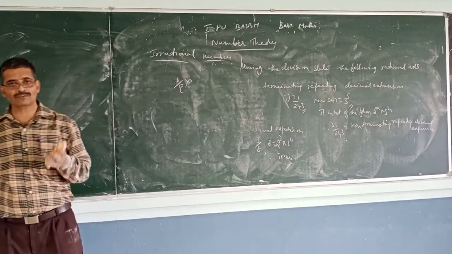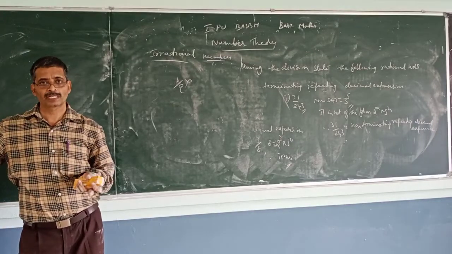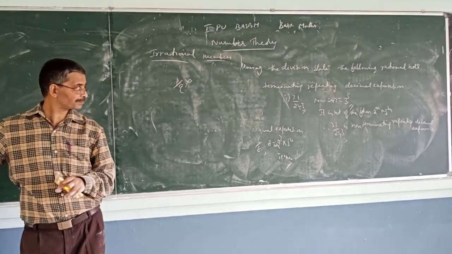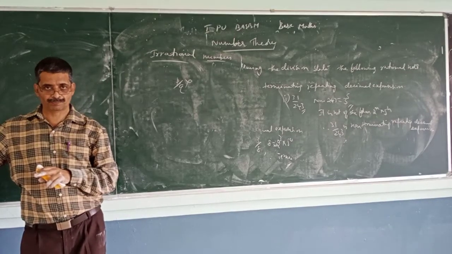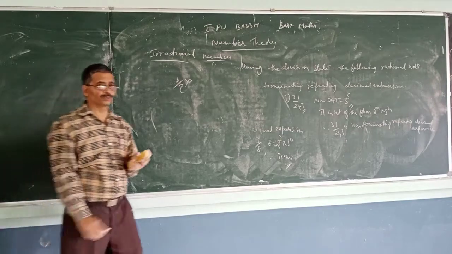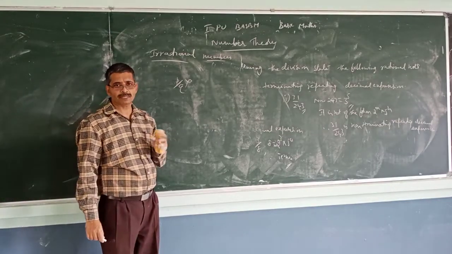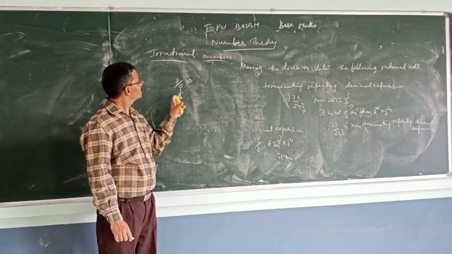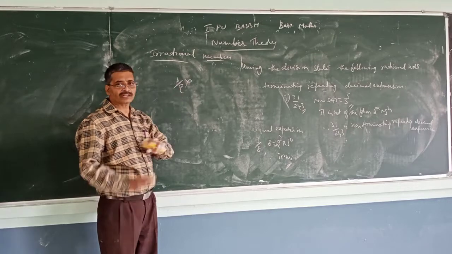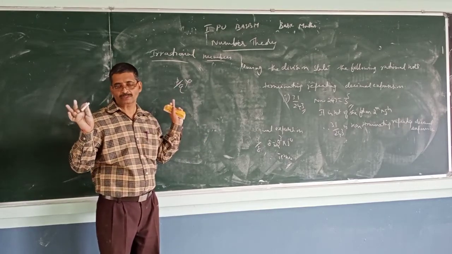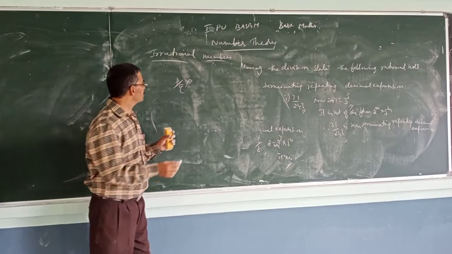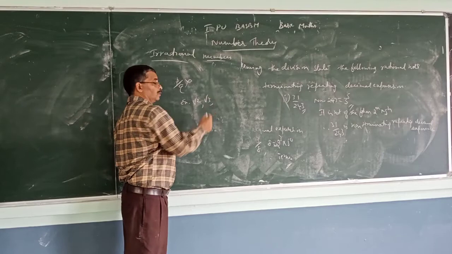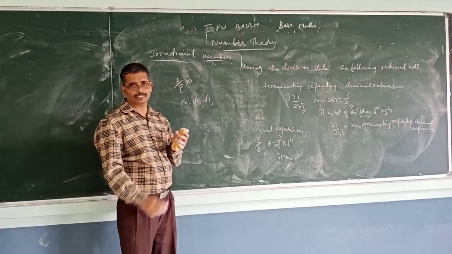If you are able to express in the form p by q, where q is not equal to 0, of course p and q are integers, then it is a rational number. Rational numbers are denoted by Q. Irrational numbers are sometimes denoted by Q dash or T also. So if this is not possible, it is not a rational number. So irrational number, easy to remember. Some examples are root 2, root 3, root 5, and so on. There are many.